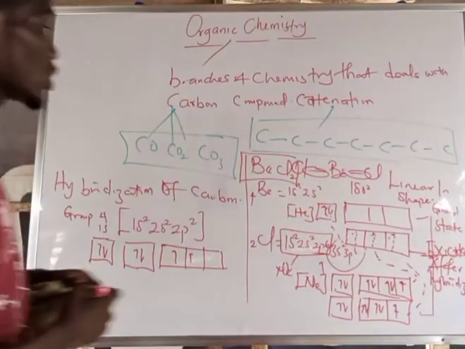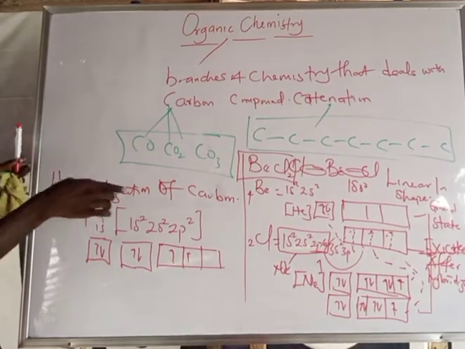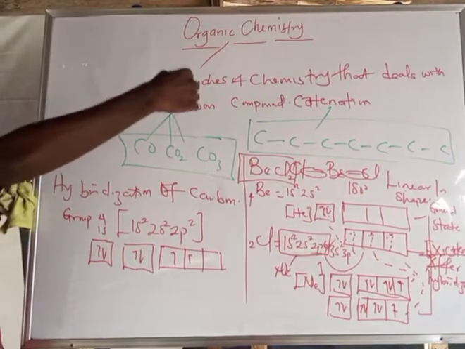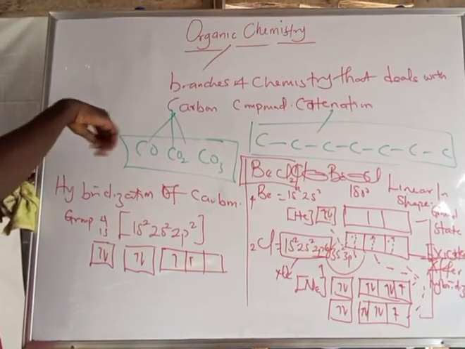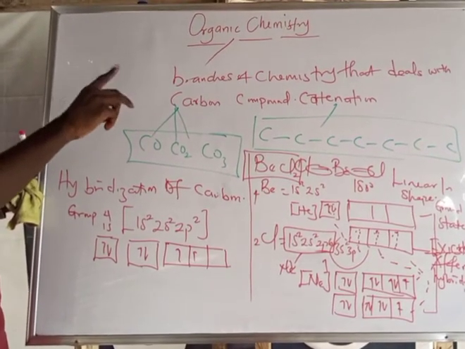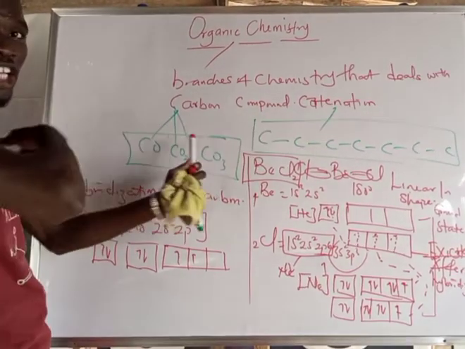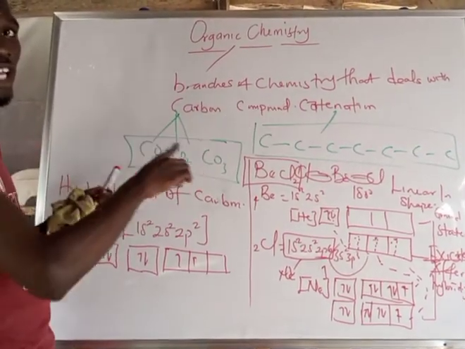So that is for hybridization. And relating it back to that, organic chemistry deals with the chemistry of carbon compounds, with the exemption of carbon monoxide, carbon dioxide, and trioxocarbonate. And again, take note that the ability for carbon to form the longest continuous chain is known as catenation.